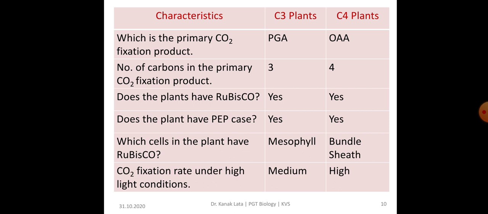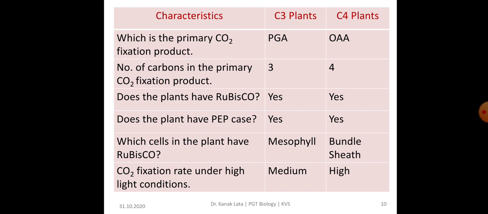Again, which is the primary CO2 fixation product? So in C3 plant, the primary CO2 fixation product is phosphoglyceric acid, whereas in C4 plant it is oxaloacetic acid. Now next characteristic feature is number of carbon in the primary carbon dioxide fixation product. It is 3 in C3 plant and 4 in C4 plant. Now next is, does the plant have Rubisco? In C3 plant, yes, and in C4 plant also it is yes. Does the plant have phosphoenol pyruvate carboxylase?